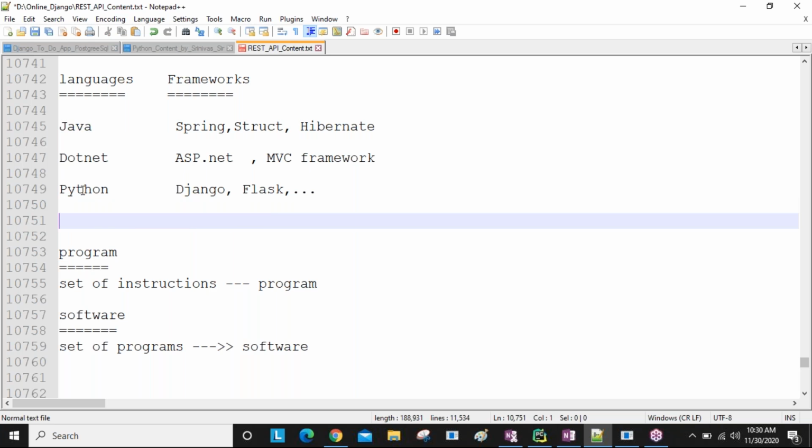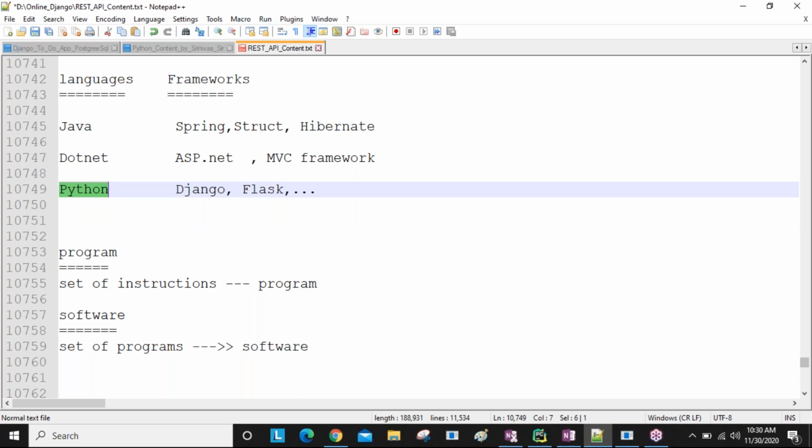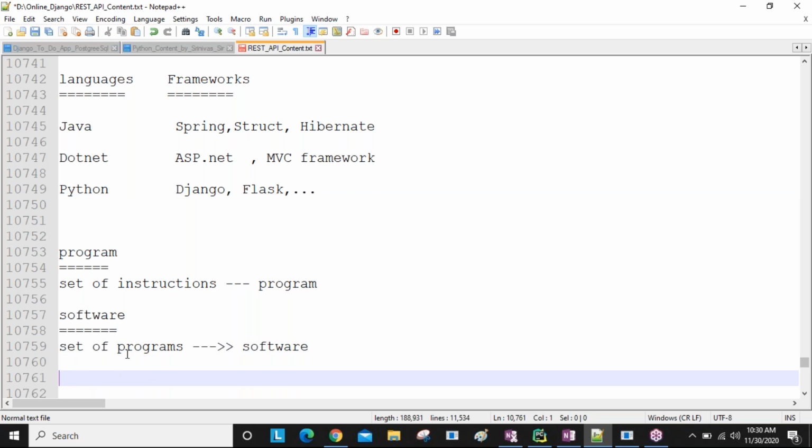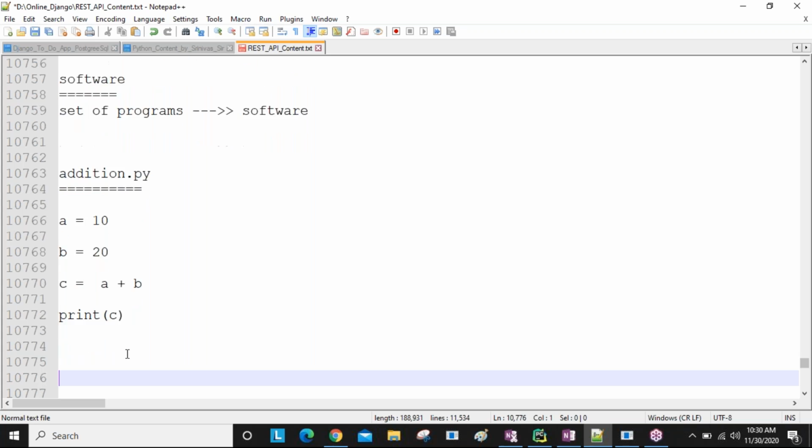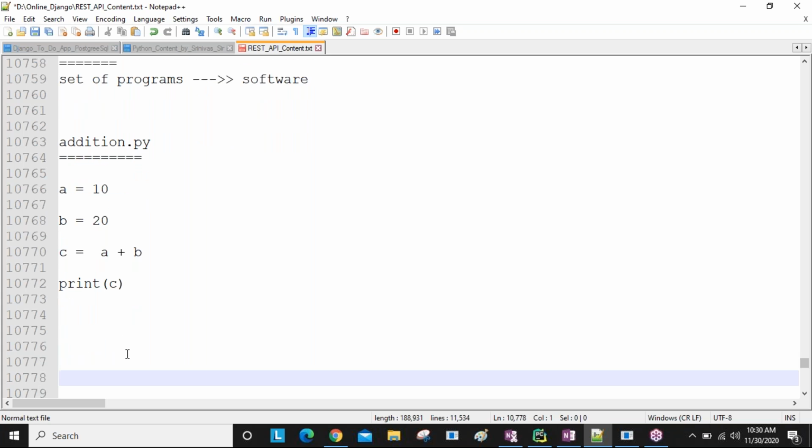We already learned here using Python, the Python language. That's why we are going to learn Python-related frameworks here. Got it? To develop software more easily, we use frameworks related to any language. So Python language and the Django framework we are going to learn, guys.